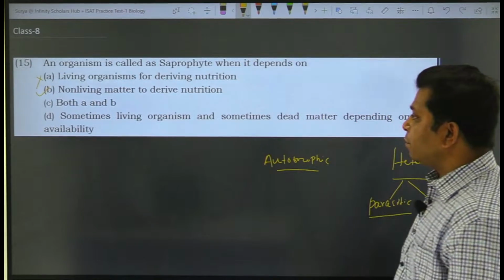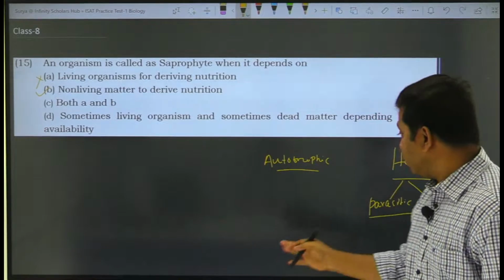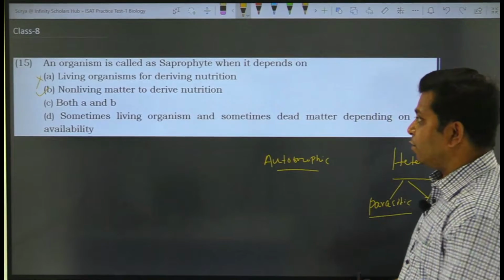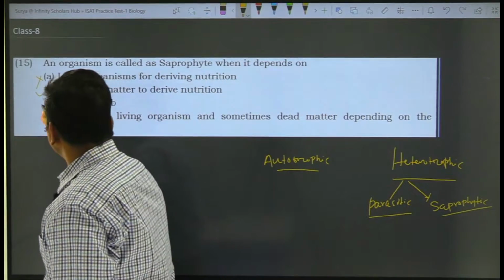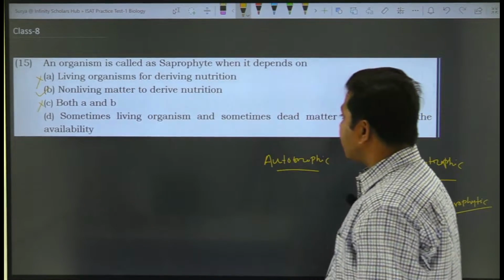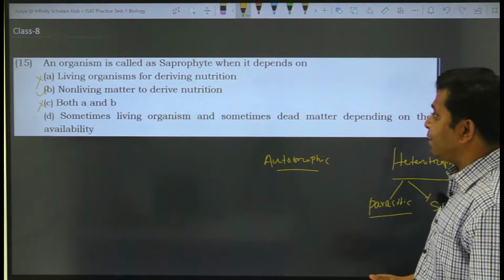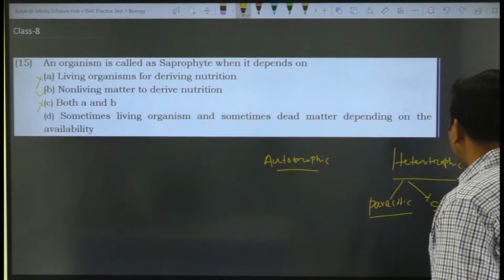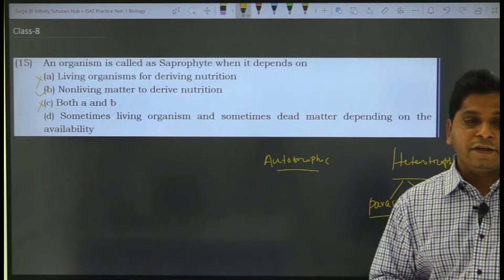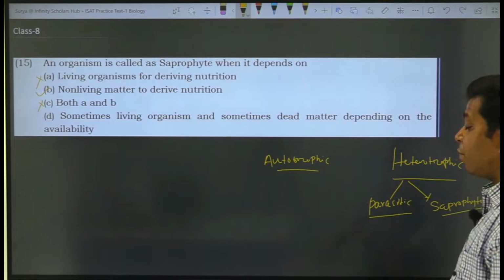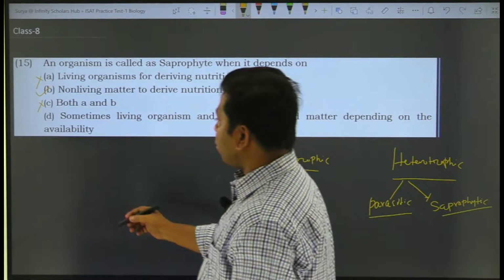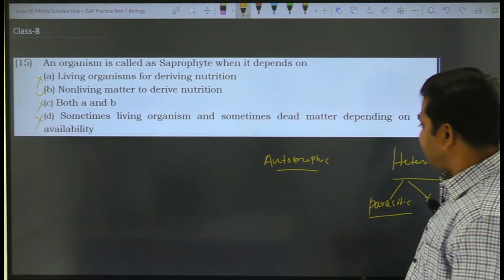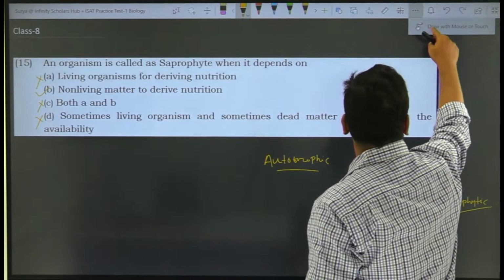Let's look at the third option, both A and B. If we choose both A and B, that means they are dependent on both living organisms as well as non-living organisms. So this is also incorrect. Sometimes on living organisms and sometimes on dead matter depending on availability? No, we are talking exclusively about the fact that they depend on non-living matter for deriving their nutrition, and that is how they are called saprophytic organisms. So this is also not the correct option. The correct option therefore is going to be A. So let us look at the next question.